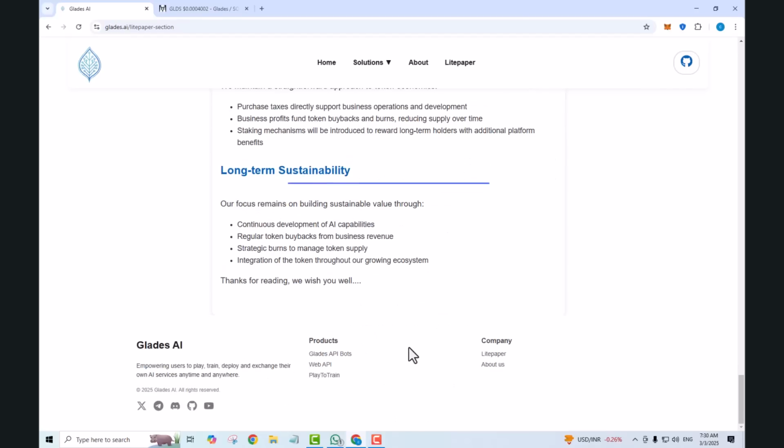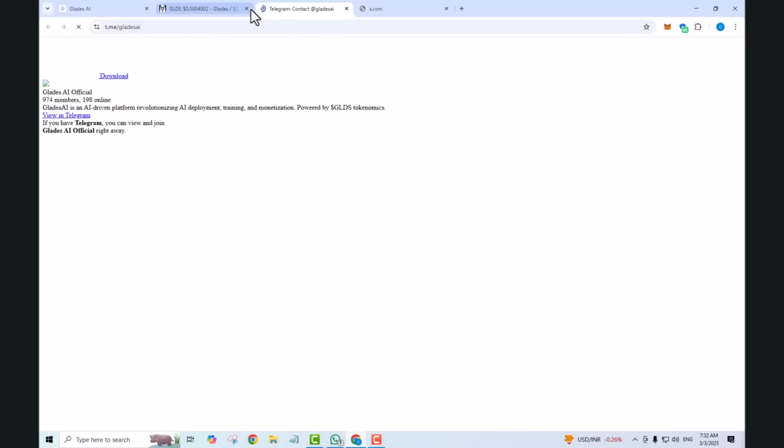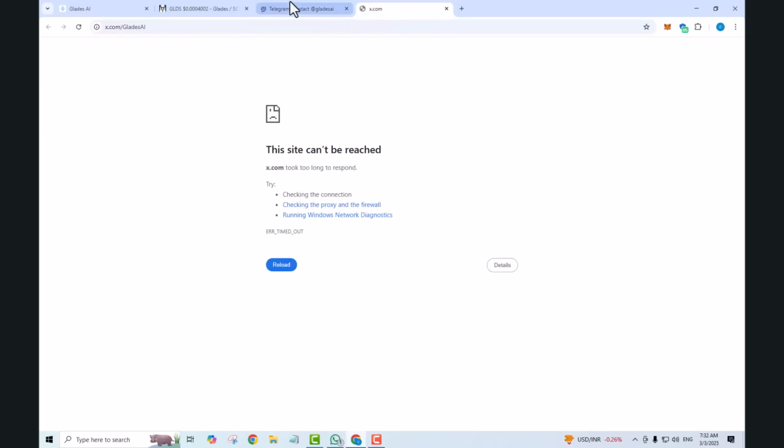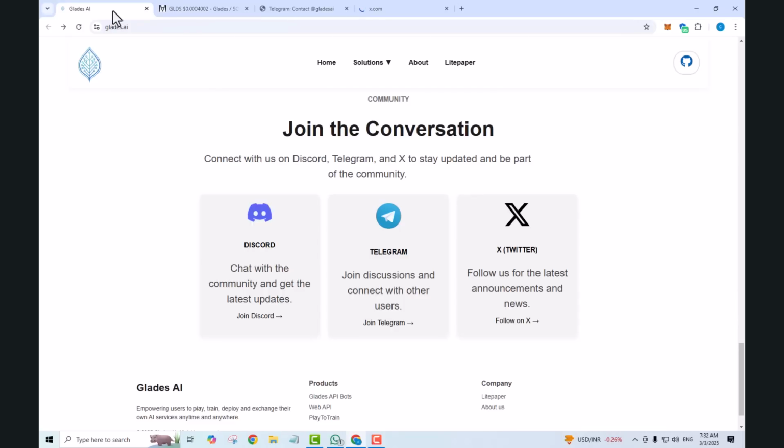So join the conversation, connect with us on Discord, Telegram, and X to stay updated and be part of the community. Chat with the community and get the latest updates, join discussion and connect with other users on Telegram, and follow us for the latest announcements and news. Follow us on Twitter. On Telegram you can see it has 974 members, in which 198 are online right now. You must join its Telegram community to get its news and updates. Same as you must also join its Twitter community, where you can get its updates and events also, so you can retweet them to get help.